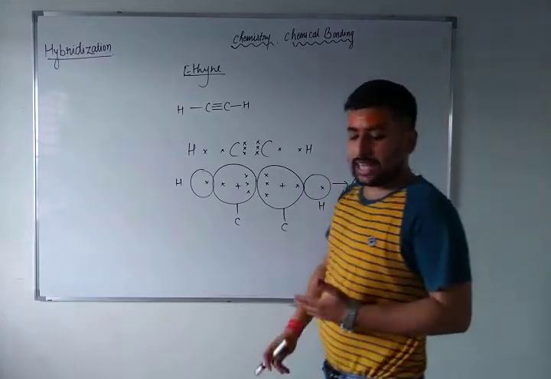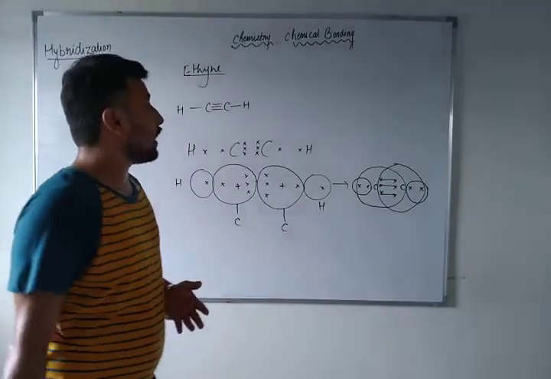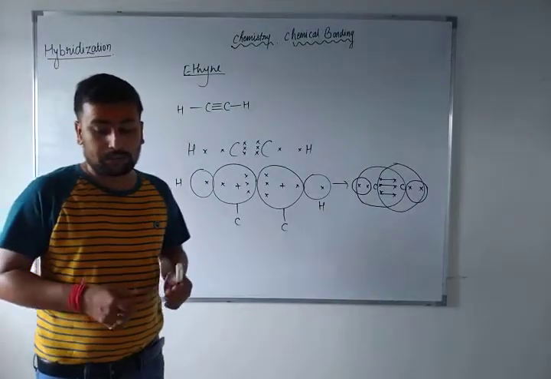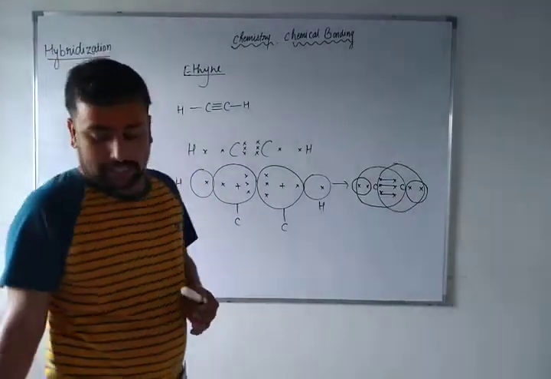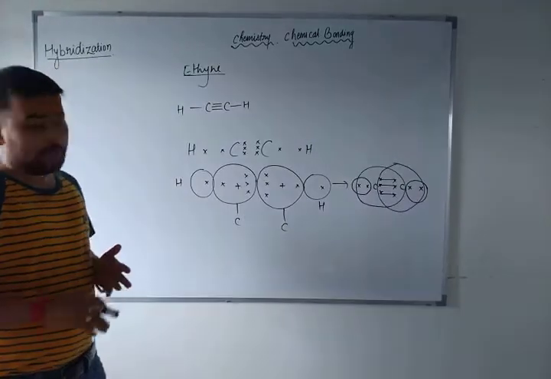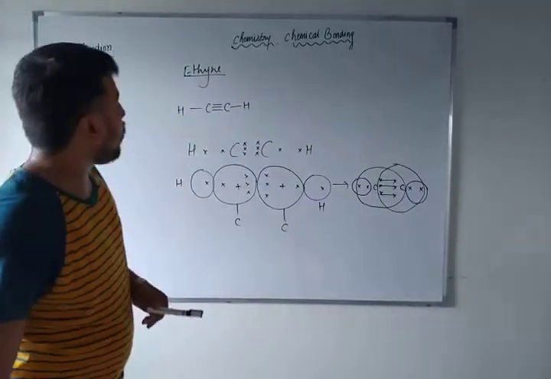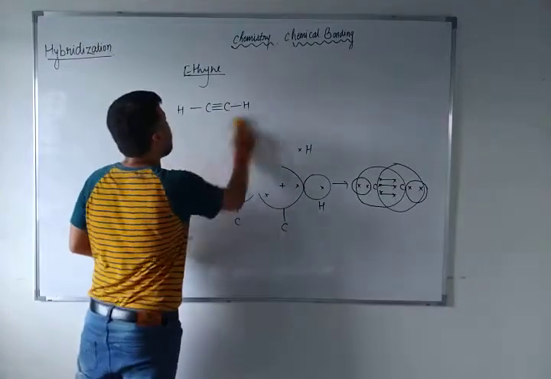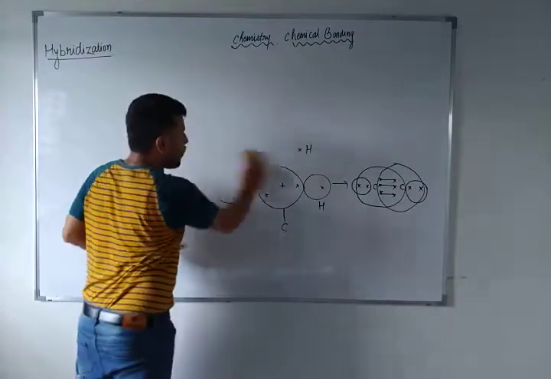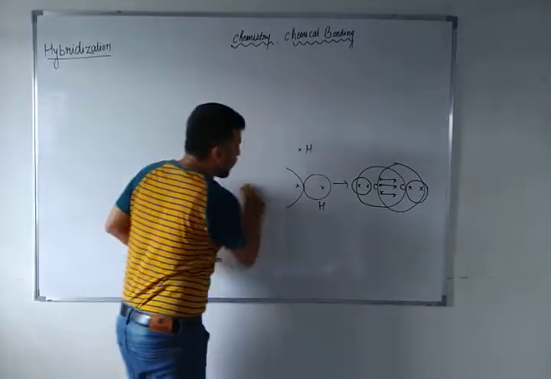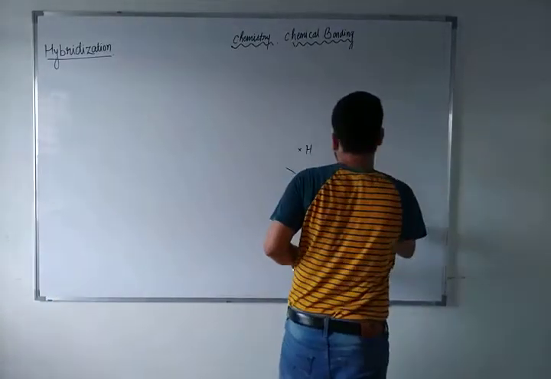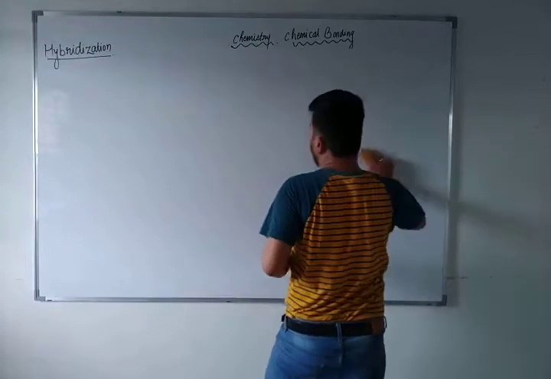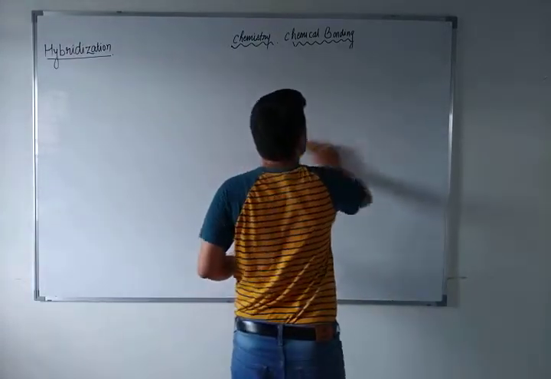Now, after understanding this concept, I would like to tell you how many types of covalent bonds occur. Generally, there are two types of covalent bonds. How many types? Two types: sigma and pi covalent bonds. So, have you understood why this overlapping process occurs? In this overlapping, you have seen here hydrogen 1 atom, carbon 1 atom.